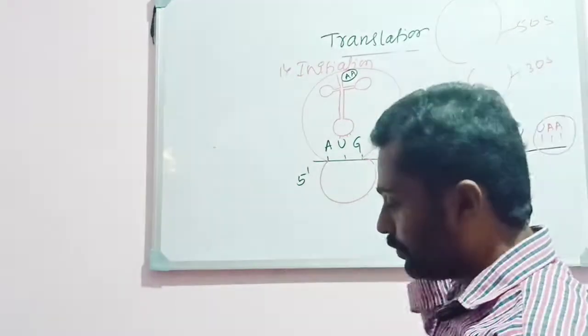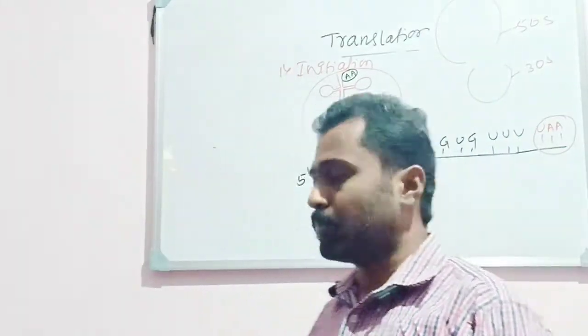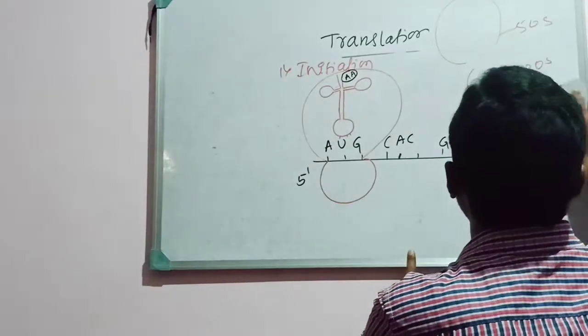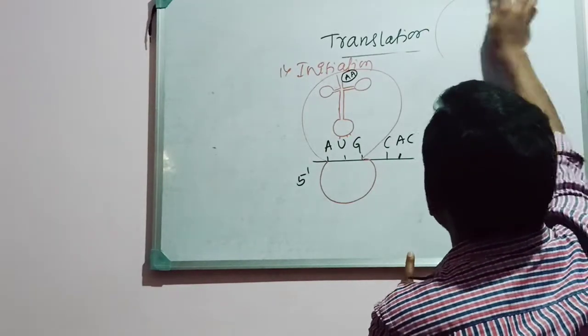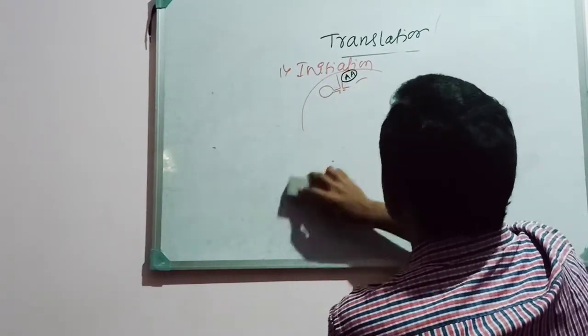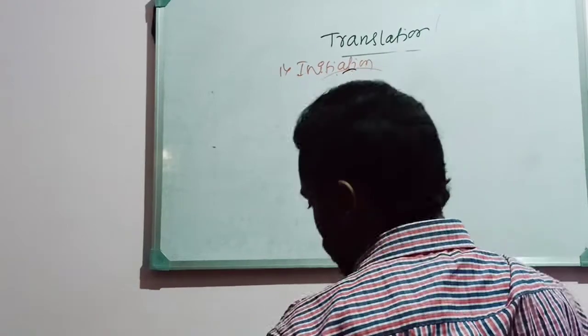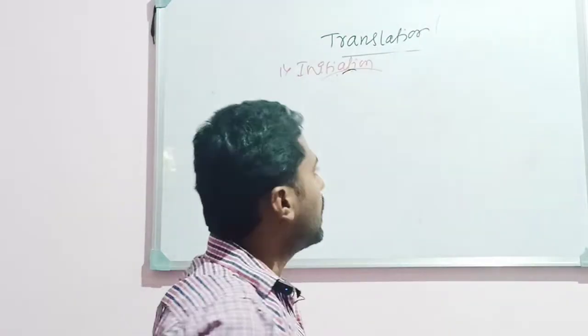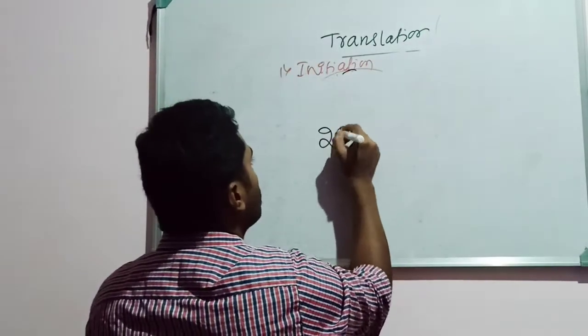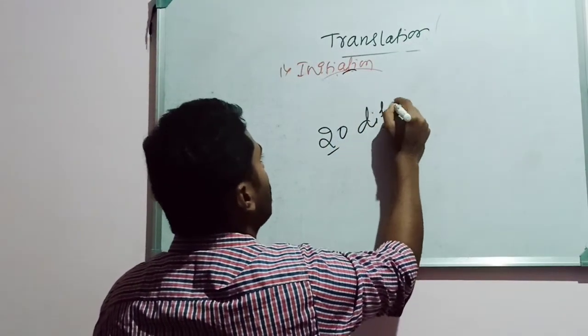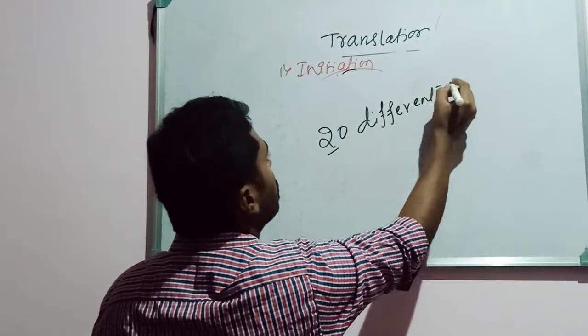Okay. So let me talk about the process called initiation. As I said earlier, initiation is nothing but to start, isn't it? So you know that there are 20 different amino acids found in the cytoplasm, which are majorly involved in protein synthesis.